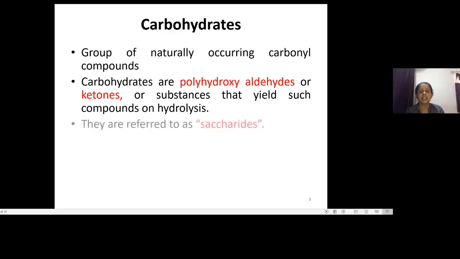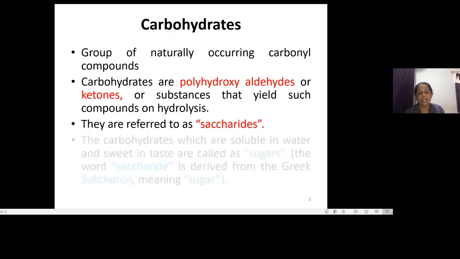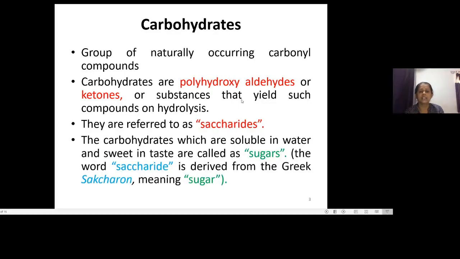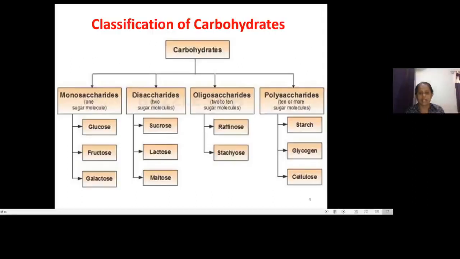The general term for carbohydrates is saccharides. Why saccharides particularly? It is because they are sweet in taste, and that is what sugars are. The term saccharide comes from the Greek word saccharon, meaning sugar. So that's why carbohydrates are called saccharides. Now we will move on to how carbohydrates are classified.